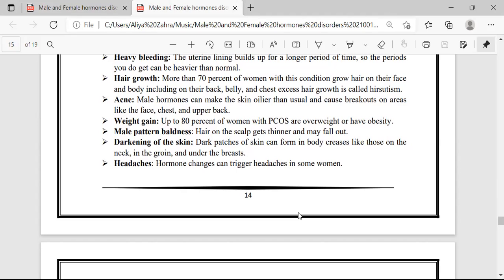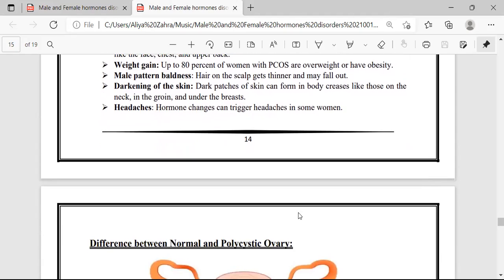Male pattern baldness. The hair on the scalp gets thinner and may fall out. Darkening of the skin. Dark patches of skin can form in body creases, like on the neck, in the groin, and under the breast. The next is headache. Hormone changes can trigger headaches in some women.